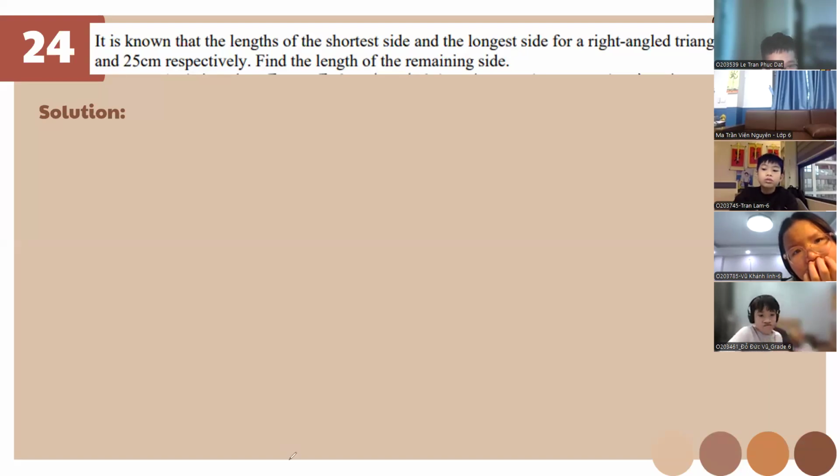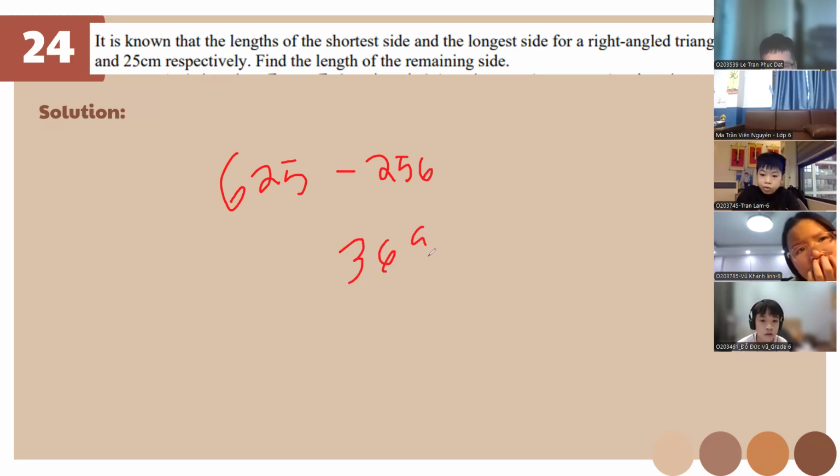Because if we have 25, 625 minus, what's 16 squared again? 256. And 625 minus 256 is 369. Then it doesn't work anymore. This is not a perfect square. It's gonna be decimal or irrational.